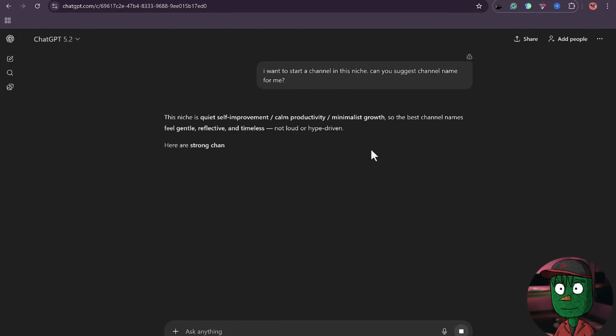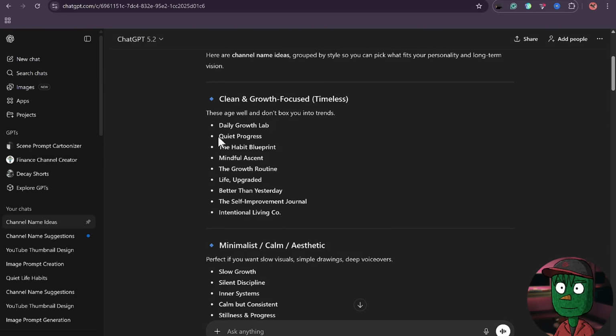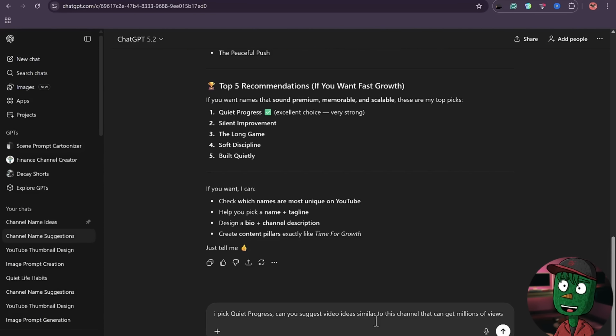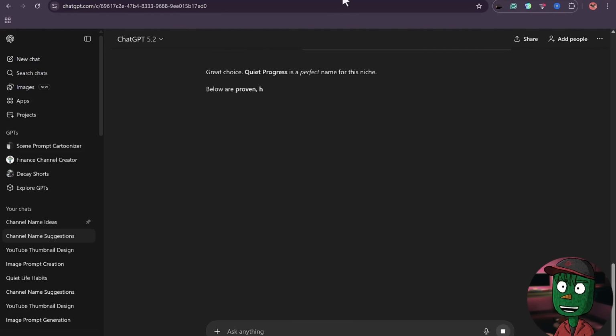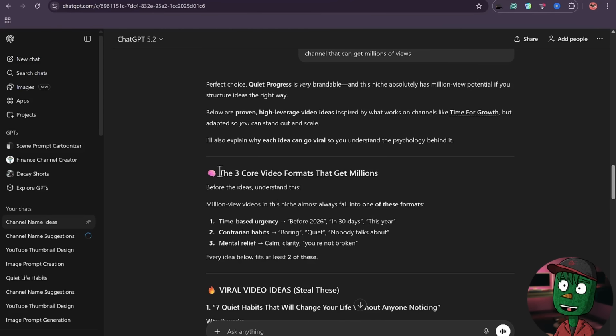And as simple as that, ChatGPT is going to give you a list of names that you can choose from. I'll be going with this Quiet Progress because it just sounds very nice. Alright, so now that we have the name, the next thing we need to do now is to tell ChatGPT that we have picked Quiet Progress because that's the name that I chose. And then now, the next thing you need to do now is to ask ChatGPT to suggest video ideas similar to this channel that can get millions of views.